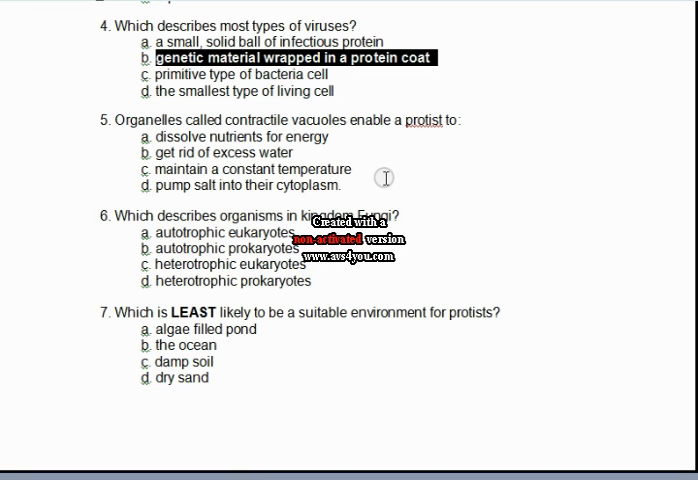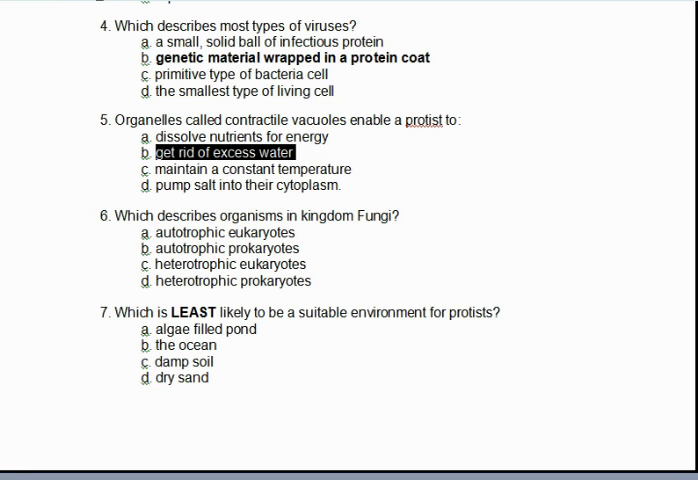Organelles called contractile vacuoles enable a protist to do what? Which describes organisms in the kingdom fungi? Heterotrophic eukaryotes. Which is the least likely to be a suitable environment for protists? Dry sand.